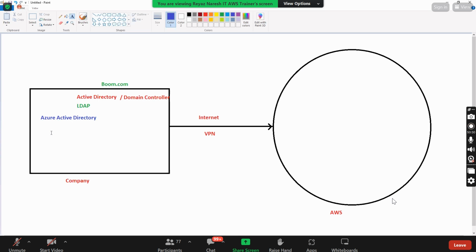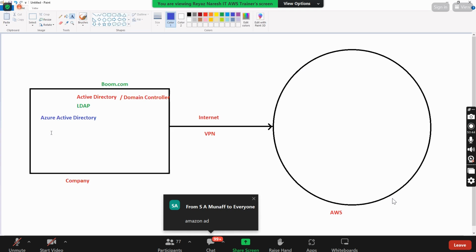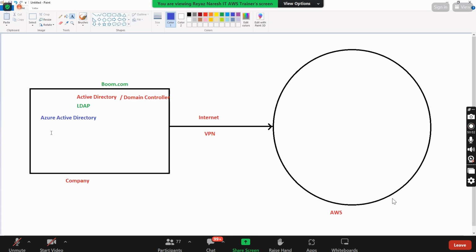What is the service name in AWS? We already learned this. Directory Service. In AWS we call it Directory Services, and in Azure we call it Azure Active Directory. So now, all the emails, usernames and passwords are created in Azure Active Directory only.